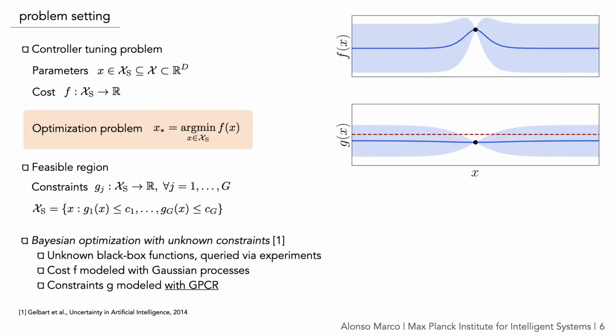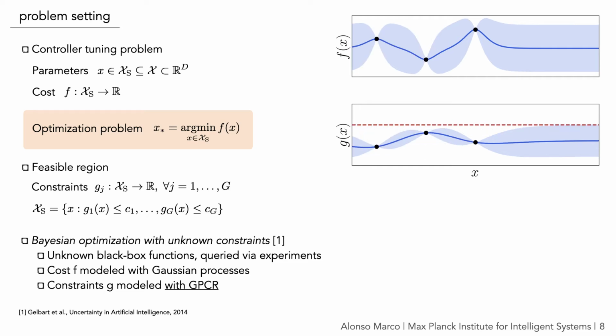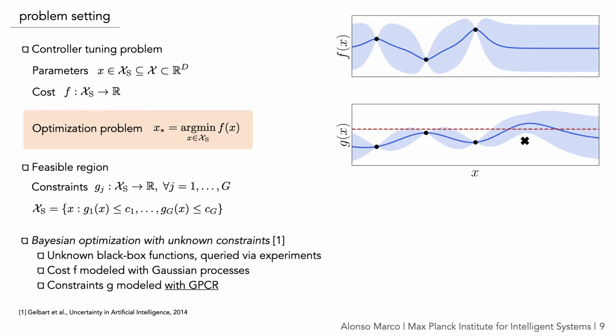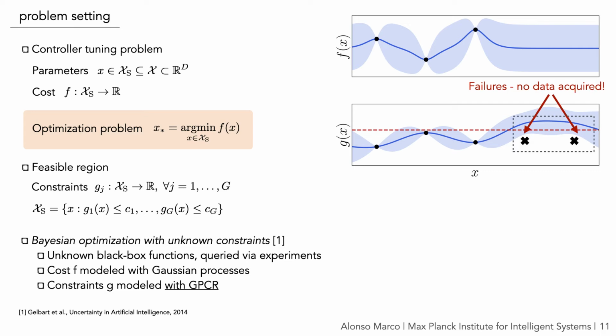So we're going to illustrate how GPCR works with this simple toy example. The GPCR model that models the constraint behaves as any other Gaussian process around the successful points. But around the failures, GPCR uses variational inference to compute the posterior over the failure locations, where actually no real observation was ever acquired.